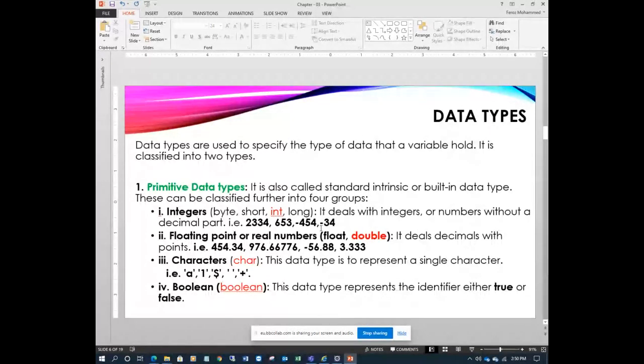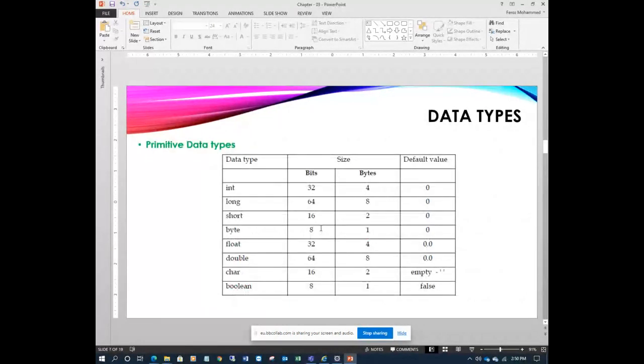Now let me show you one simple example to understand these data types. Let's see what the default size is, the size in bits and bytes. If you take the integer data type, it has 32 bits, which is equal to 4 bytes, right?